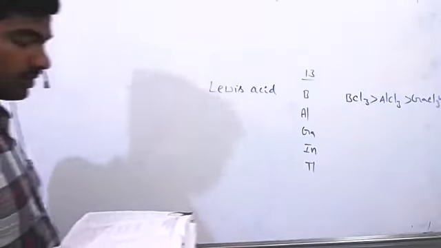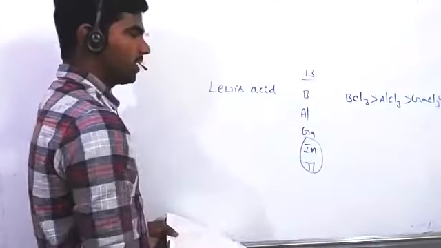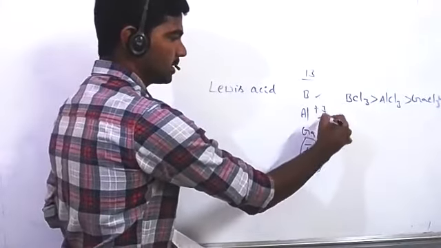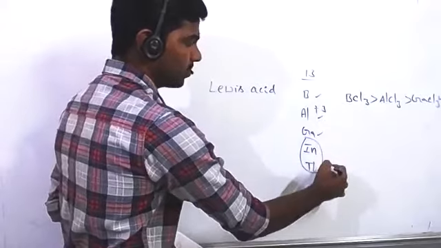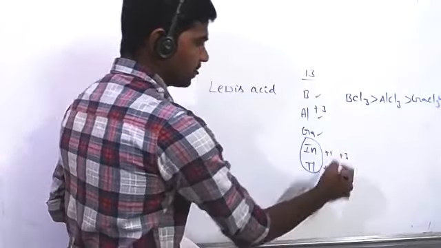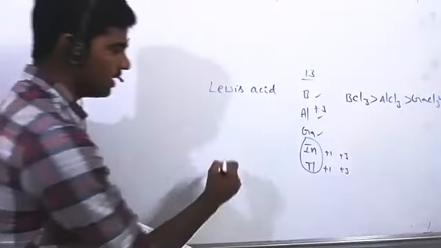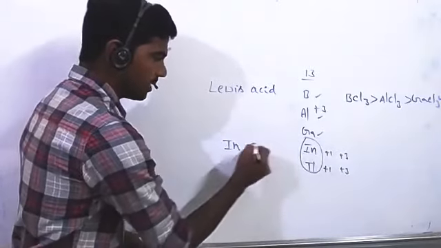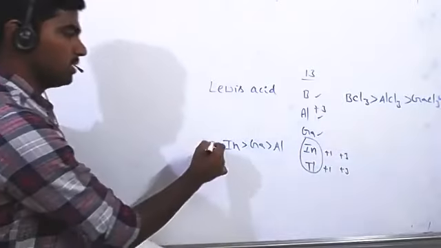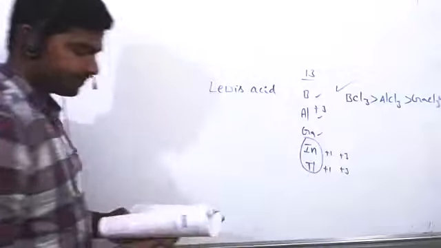Next, inert pair effect. We know the elements lower in the group mostly show the inert pair effect. The top elements won't show any inert pair effect. These are able to show the +3 oxidation state. The lower ones sometimes do too, but mostly prefer the +1 oxidation state instead of +3 because of the inert pair effect. So that is a wrong order. They are given as aluminum, gallium, indium. Actually, indium has the highest, thallium not mentioned, then gallium, and least is aluminum. But this kind of option is not given. So A is the correct answer.